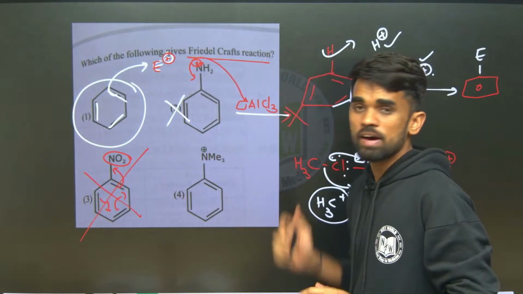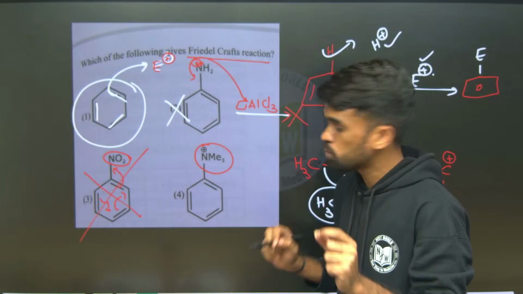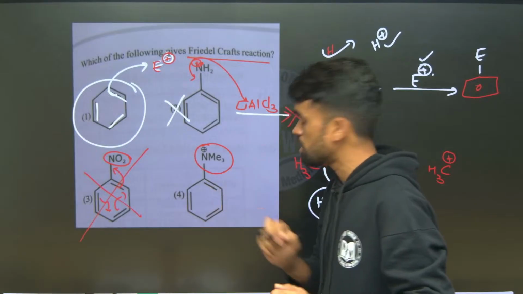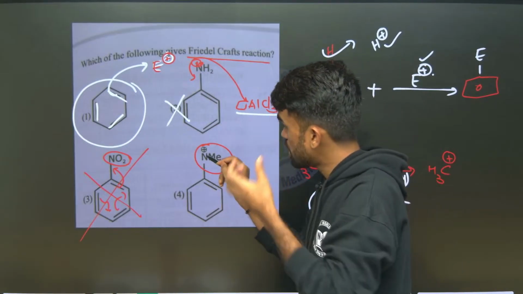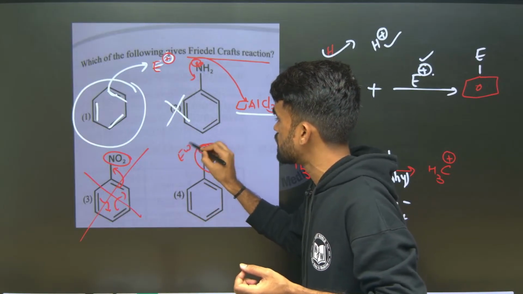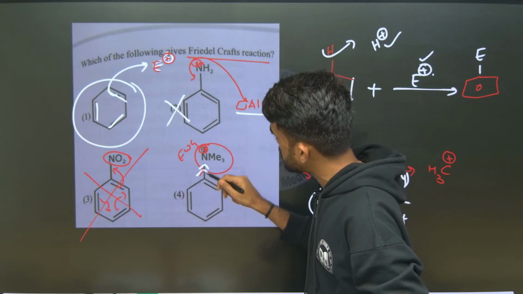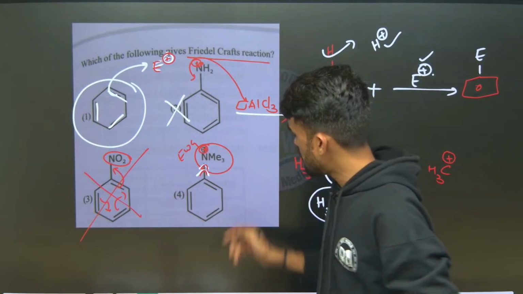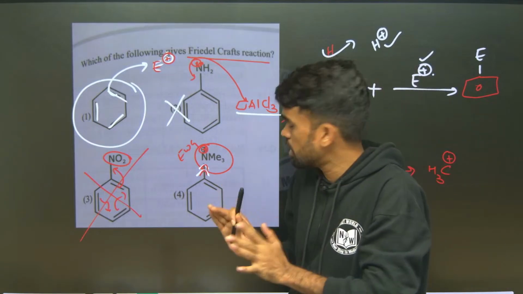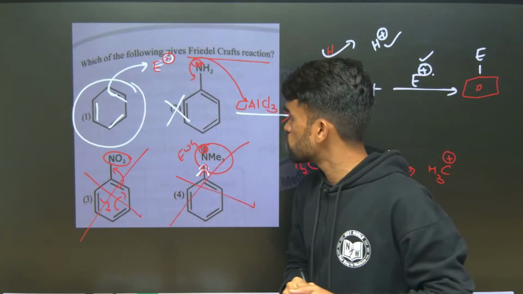Yes, let me move to one more option here. So we have nitrogen with 4 groups attached to it: 3 methyl groups, Me means methyl, and 1 phenyl group, with nitrogen carrying a positive charge. So I can say this group is a strong electron withdrawing group. What will it do? It will withdraw the electrons towards the nitrogen side, and it also makes the ring electron deficient. Therefore, attack of the electrophile will decrease here. It means the electrophilic substitution does not take place in this 4th option also.